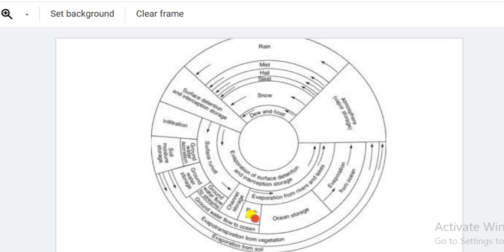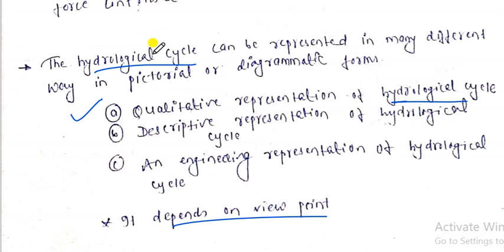We can define runoff as: when rain falls, some of the water goes inside the ground, some water flows, and the remaining water, the residue water, is nothing but the runoff. So runoff will transport to the ocean storage. Here again evaporation takes place. Evaporation comes in the form of vapors, then the vapor is again transported to the atmosphere. This process is known as the qualitative representation of the hydrological cycle. Dear friends, hope you understand the qualitative representation of the hydrological cycle.